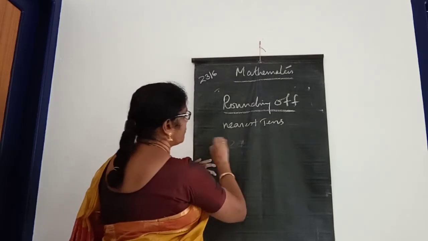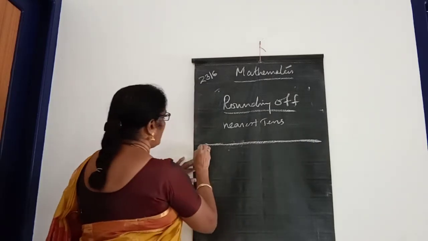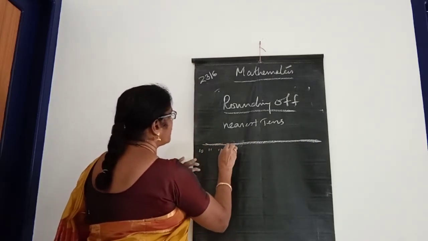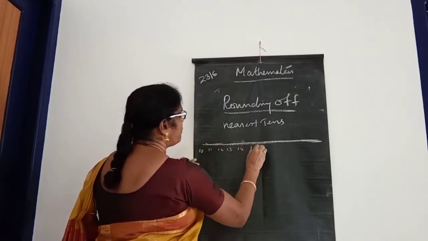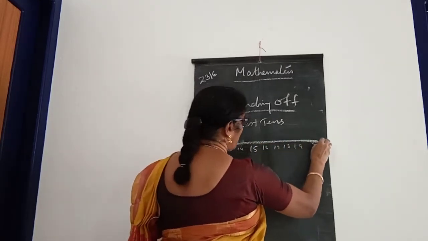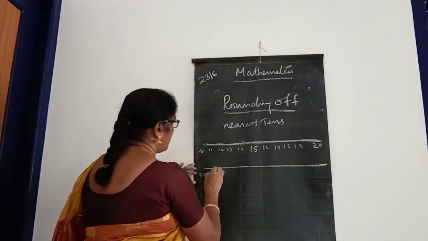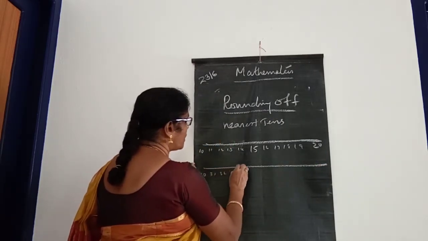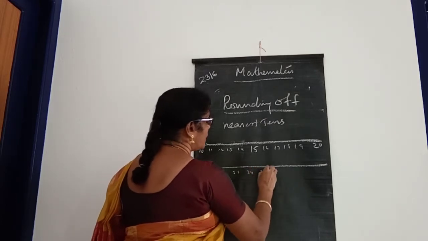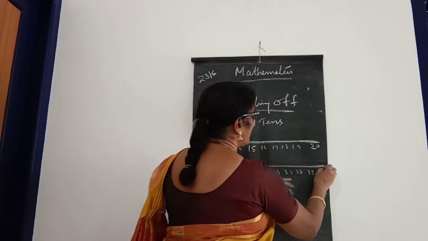Look here, 10, 11, 12, 13, 14, 15, 16, 17, 18, 19, 20, then 30, 31, 32, 33, 34, 35, 36, 37, 38, 39, 40, children.